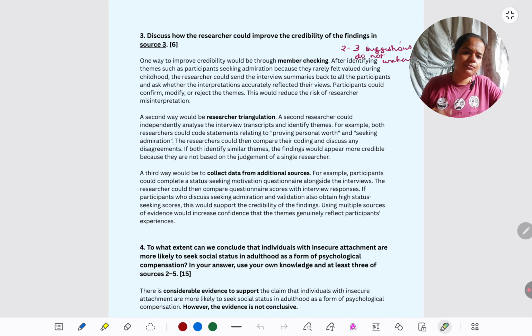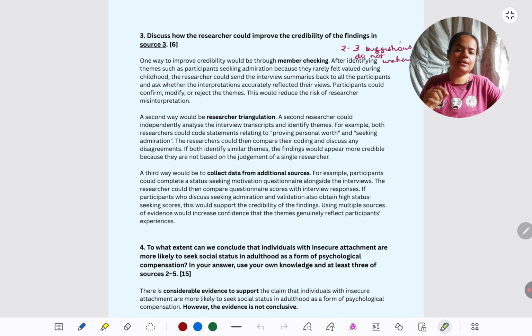Finally, collecting data from more sources can be suggested. The researcher could also do some sort of observation or questionnaire along with this, and this is source triangulation. So they can cross verify whether from all sources they are coming to know that participants are sensation seeking or not, status seeking or not.